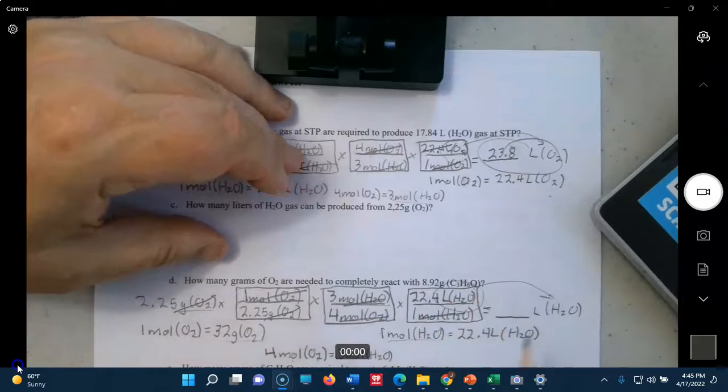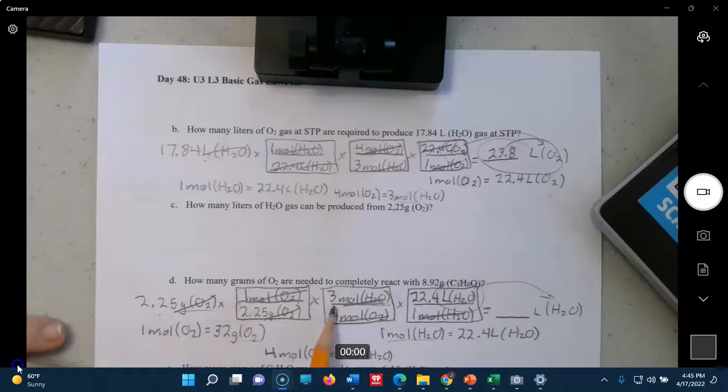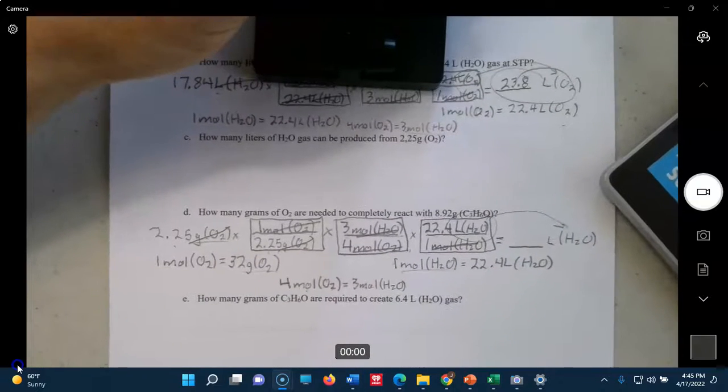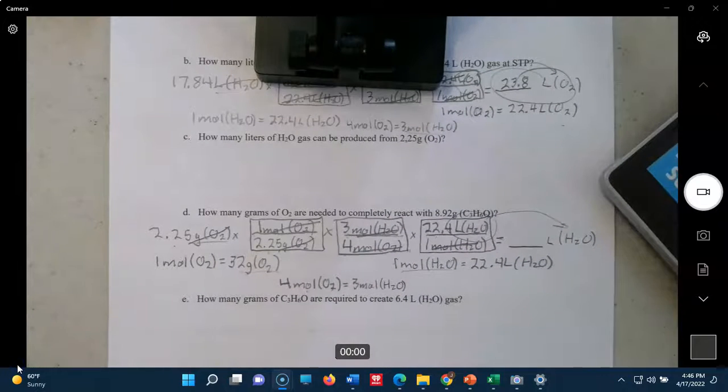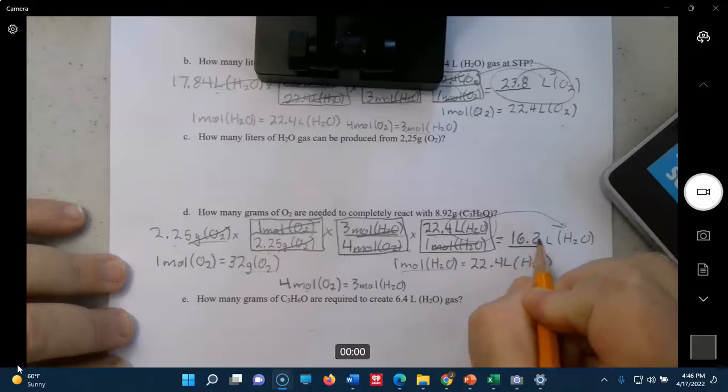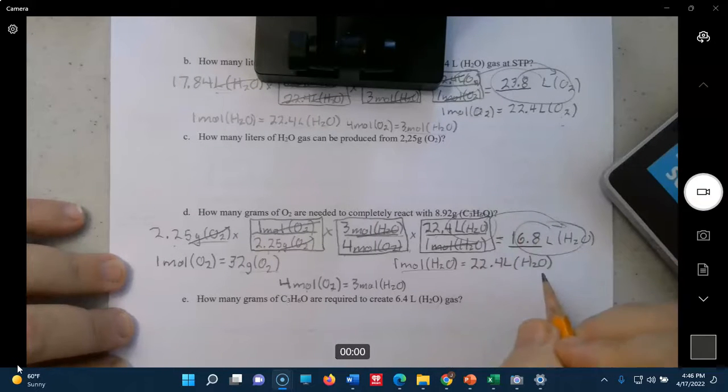Last man standing's right there. So 2.25 times 1 times 3 times 22.4 divided by 32 divided by 4 divided by 1. Sorry, I've been off screen there a little bit. Okay, and we get 16.8 liters.